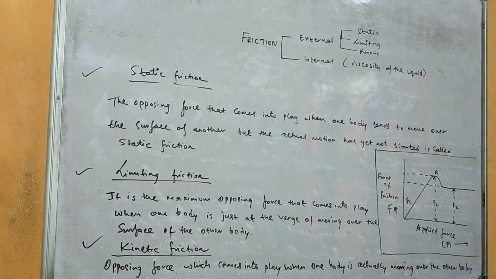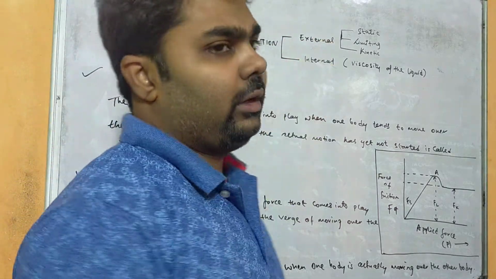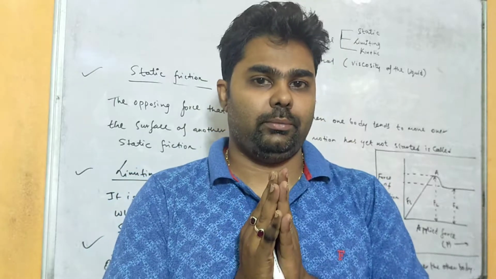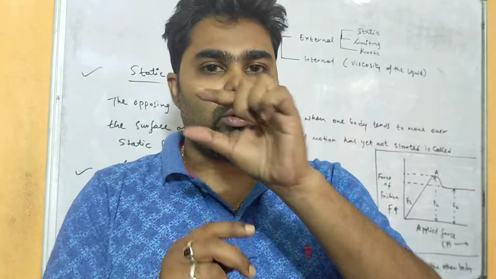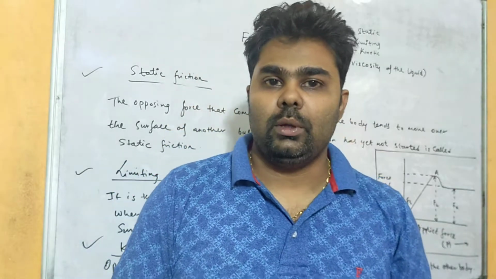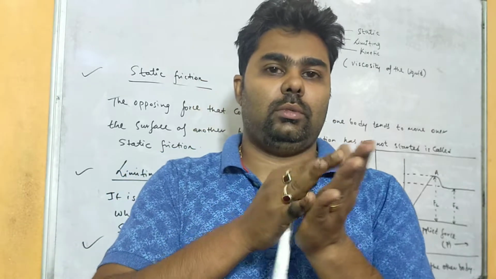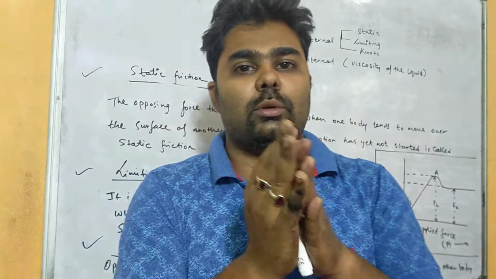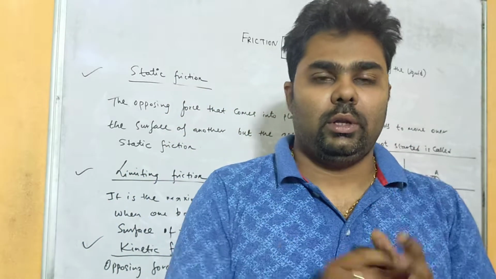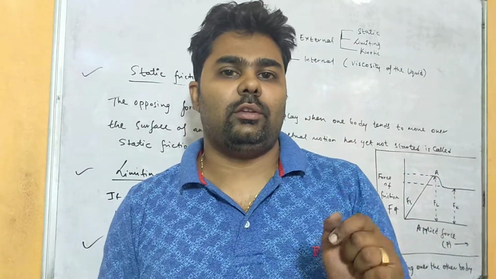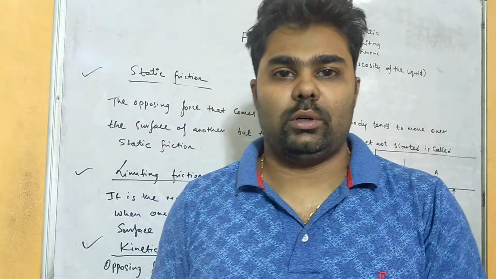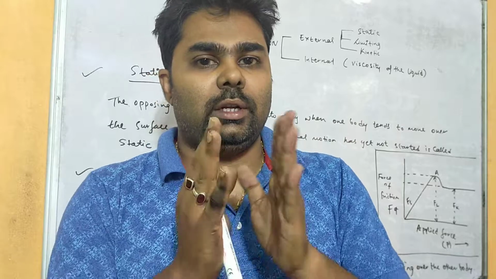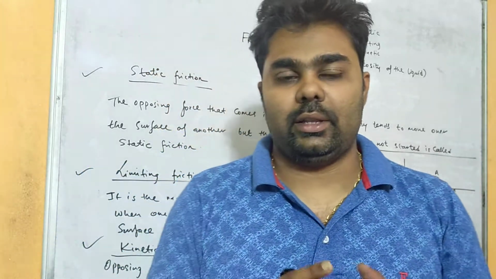Friction is of two types, one external and one internal. Internal friction is the friction between the different layers of a liquid. When a liquid is passing through the cross-sectional area of a tube, the different layers of the liquid try to oppose each other. There is a relative motion between the different layers of the liquid. Like we say that mustard oil is more viscous than water, that means the liquid layers are very close to each other, due to which its density is higher than that of water.